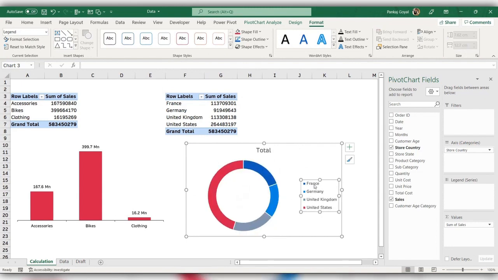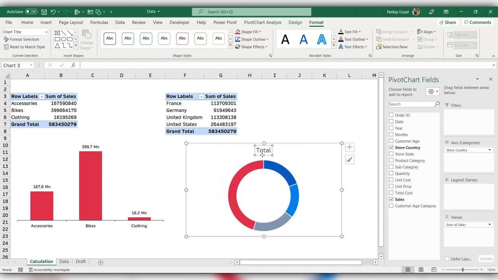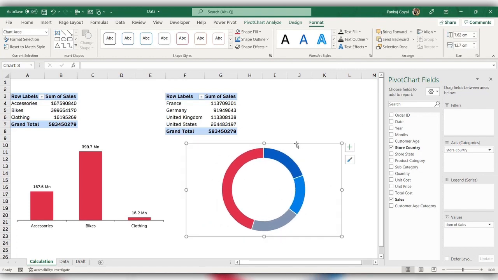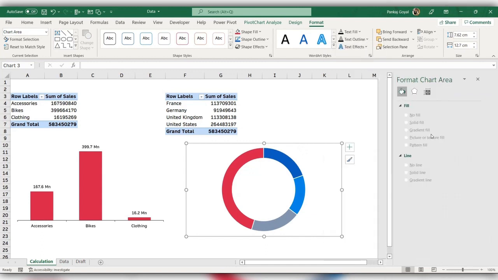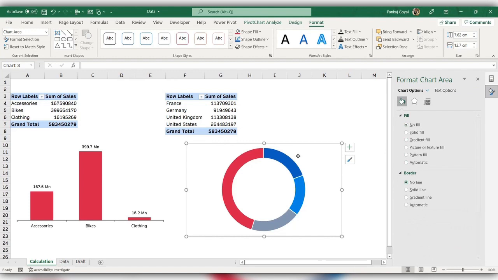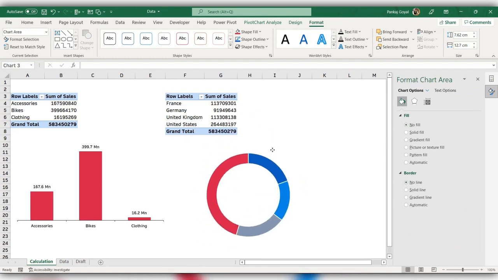Again, I'll make the same formatting: right click and hide all field buttons on chart. Then I don't want the legend. Also, I don't want the chart title. Right click and go to format chart area and no fill, no line to make the chart transparent.